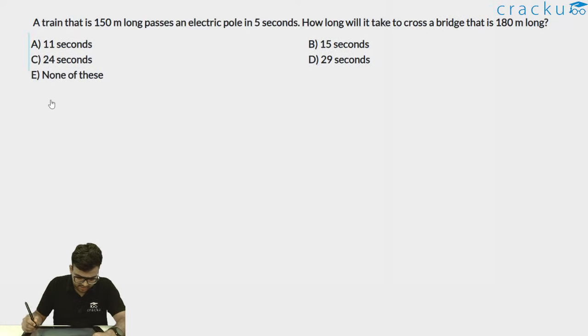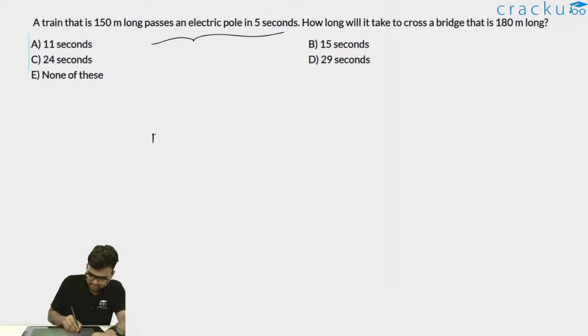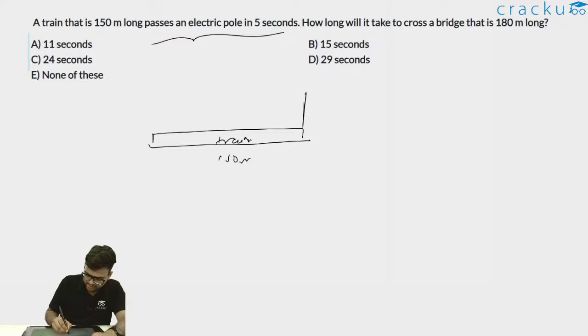It is given that a train that is 150 meter long passes an electric pole in 5 seconds. So there is a train which is 150 meter long, and this is the electric pole. It is passing this electric pole in 5 seconds. So thus I can say speed of train